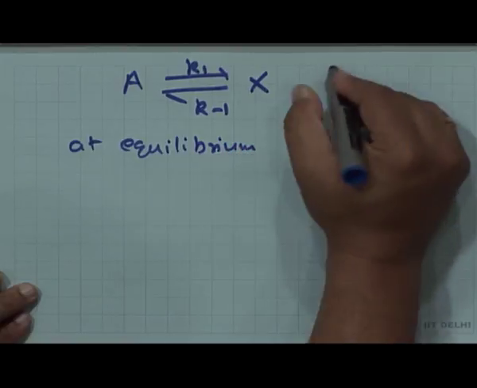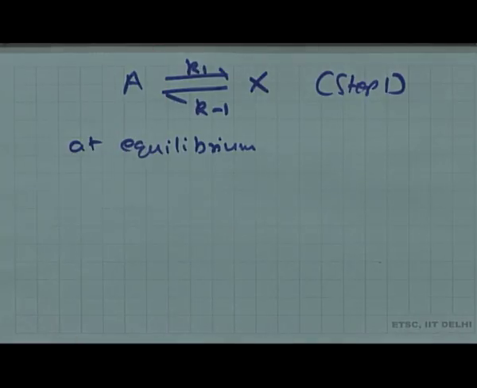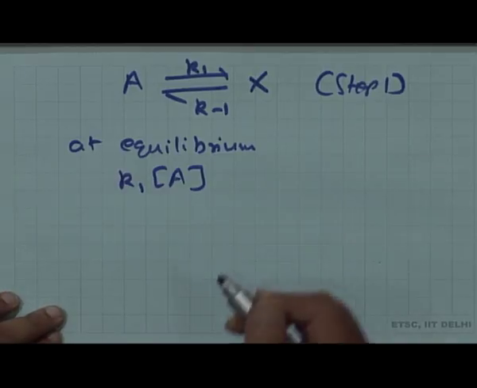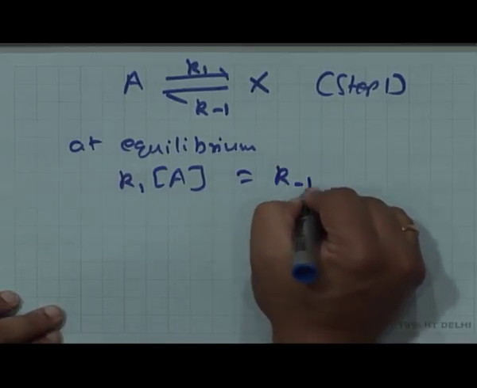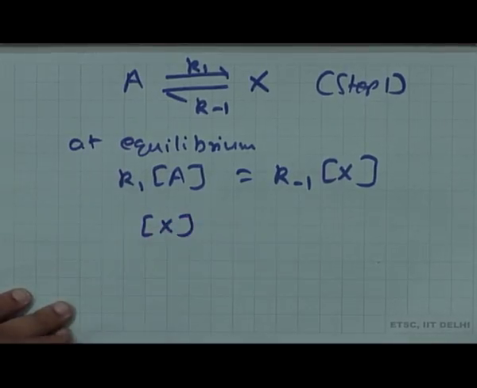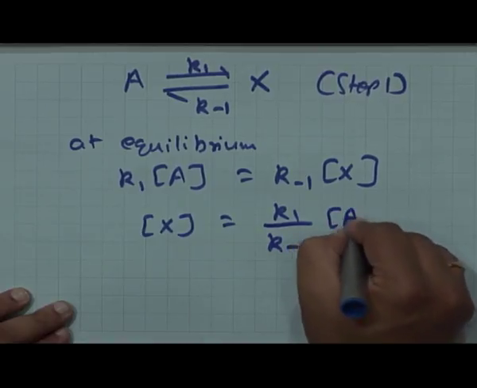At equilibrium, remember we are considering step 1 here only. The rate of the forward reaction is equal to the rate of the backward reaction, isn't it? Both directions are elementary reactions. So the rate of the forward reaction is K1 times concentration of A, and the rate of the backward reaction is K minus 1 times concentration of X. Because of this, we immediately have X written in terms of K1 over K minus 1 into concentration of A.